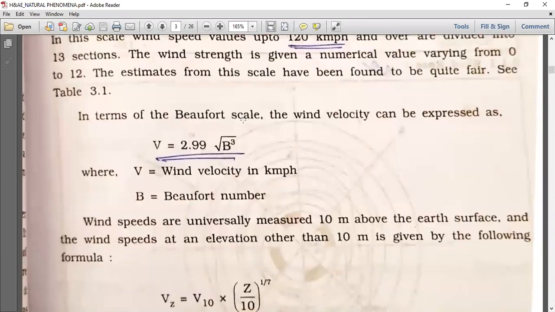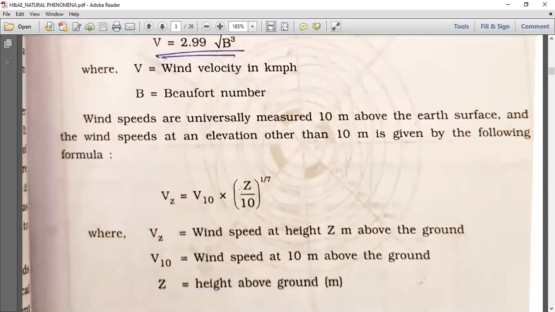In terms of the Beaufort scale, the wind velocity can be expressed as V is equal to 2.99 under root of B cube, where V is equal to wind velocity and B is equal to Beaufort number.